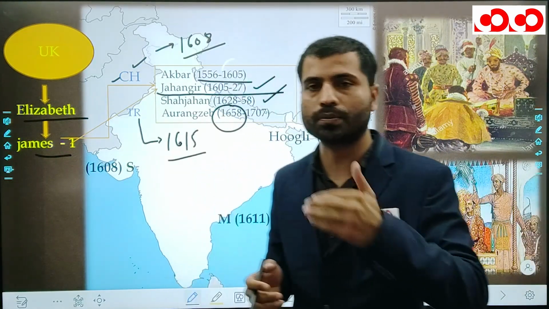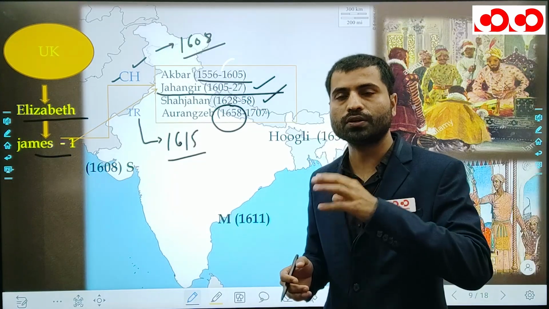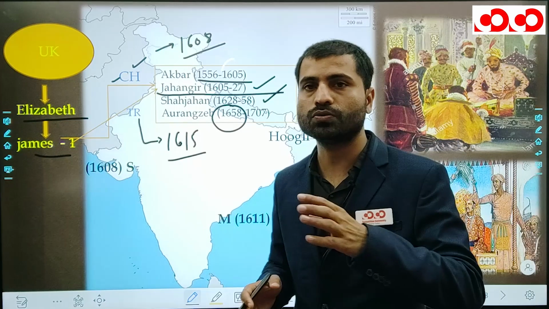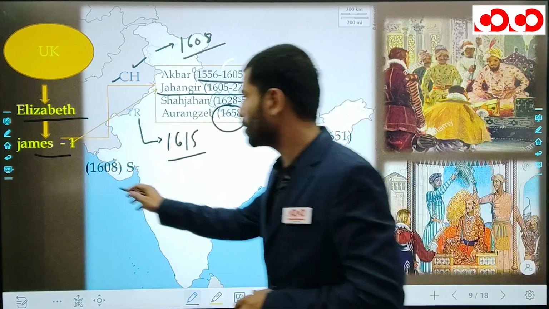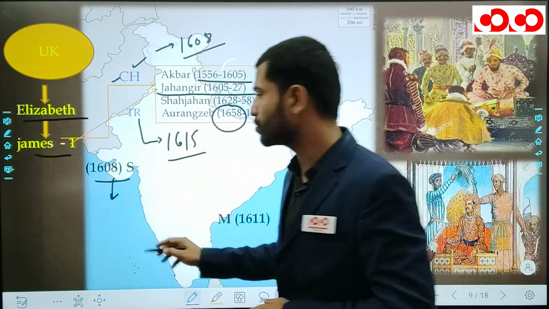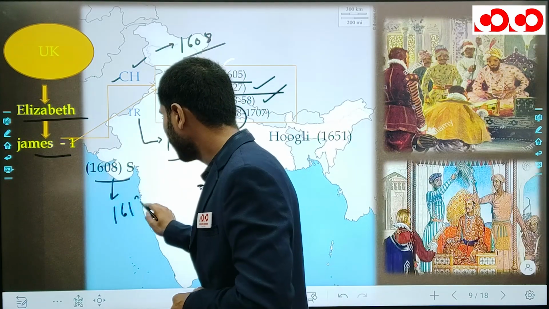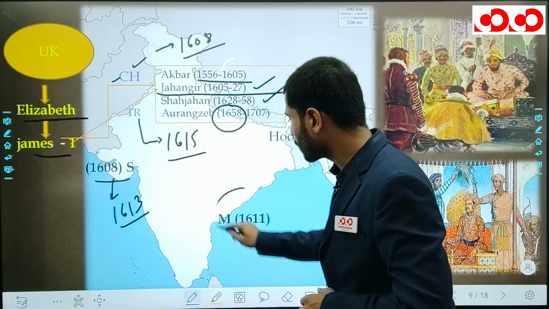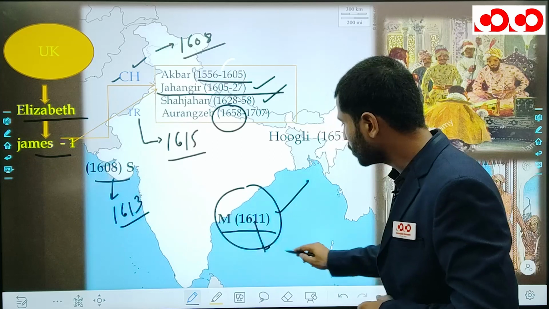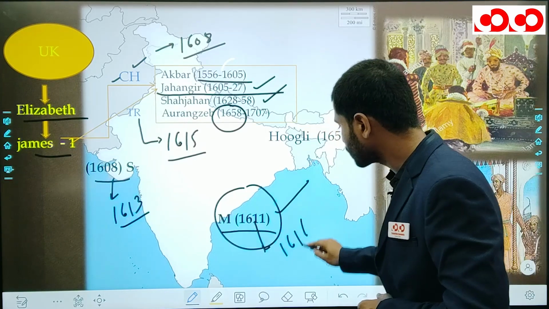Remember, first he got the permission, but after the Portuguese interfered, he was expelled from Agra. He was refused the factory in Surat in 1608. But finally they settled the permanent factory in Surat in 1613. They opened a new factory in Masulipatam in 1611, but settled the permanent factory in Masulipatam in 1616.